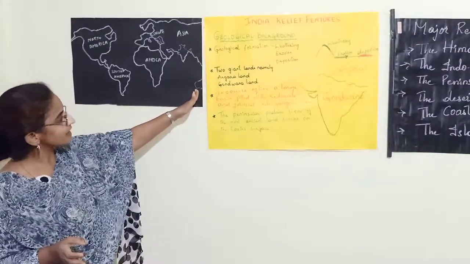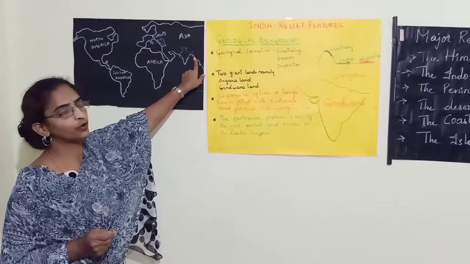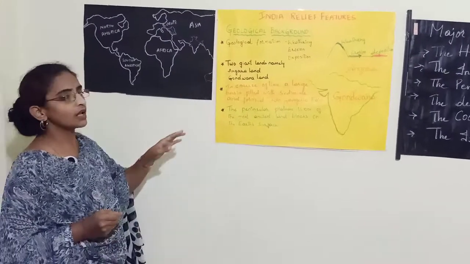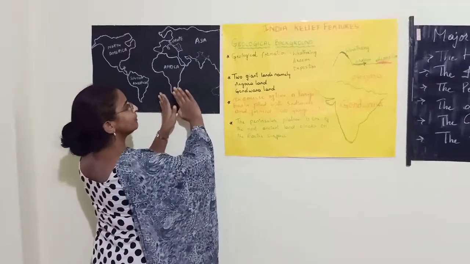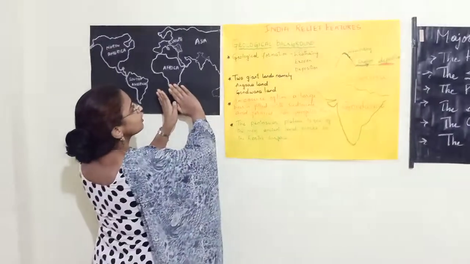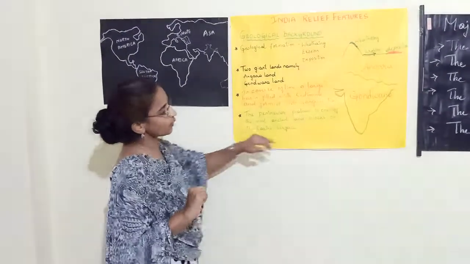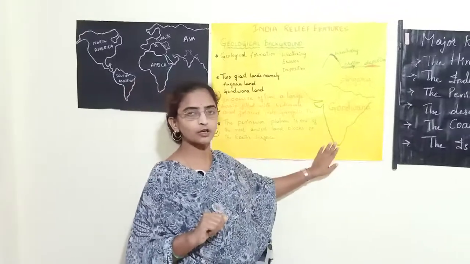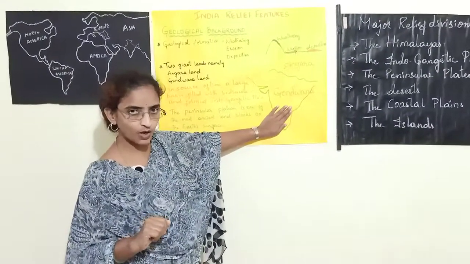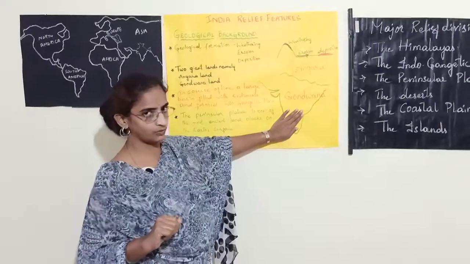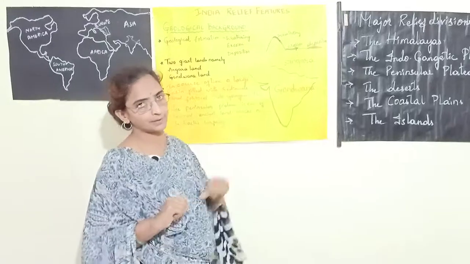In the same way, the southern part of India was also part of Gondwana land, and Gondwana land was moving from south to northeast direction. So this is what I have drawn: the south part of peninsular India, which was part of Gondwana land, and the north part of India, which was part of Angara land.